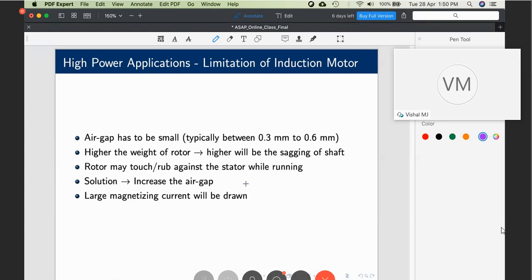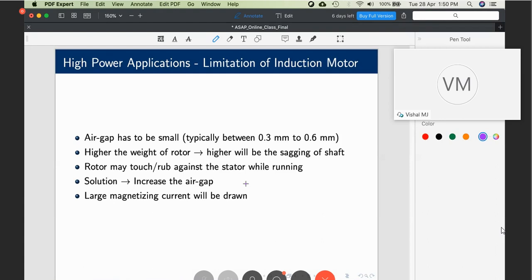a synchronous machine can be designed to have that much air gap. Only thing is that the DC excitation has to be given properly so that the magnetizing current drawn by the stator can be limited as far as possible. It can even operate at leading power factor. So this is the reason why we say a synchronous machine, even with such high power capacity, will be very large, very bulky. It can also sag. It can sag by 3 mm, 4 mm or 5 mm.